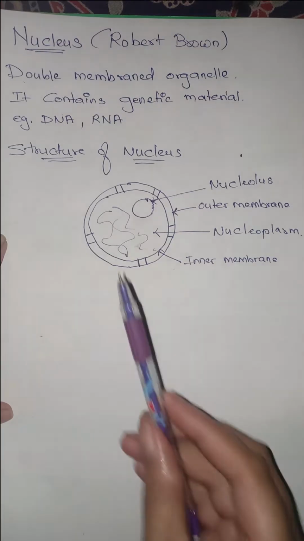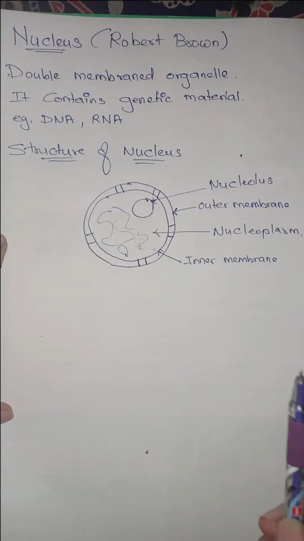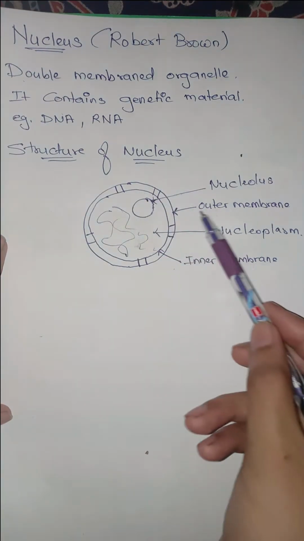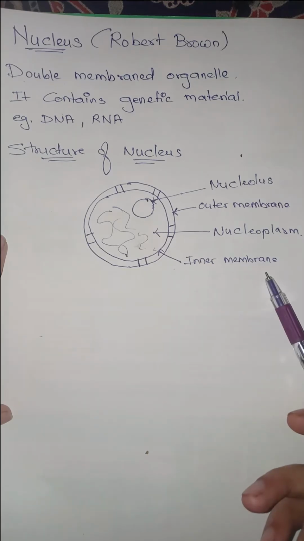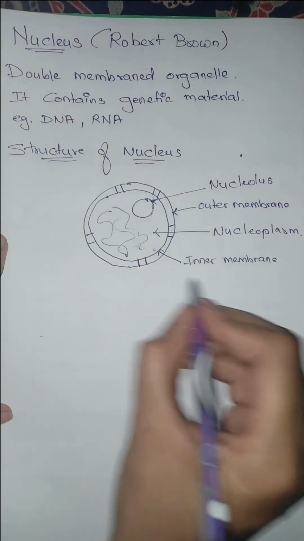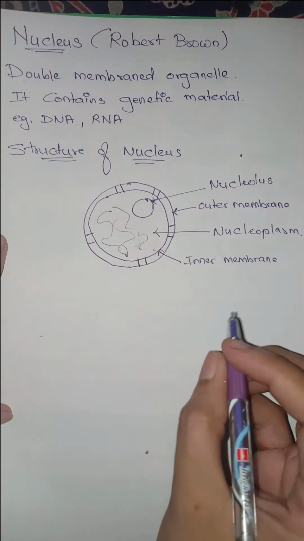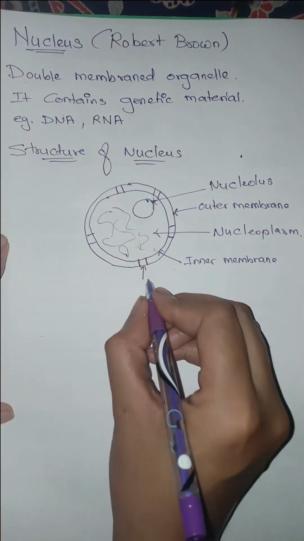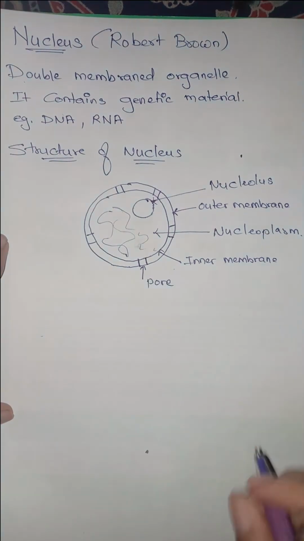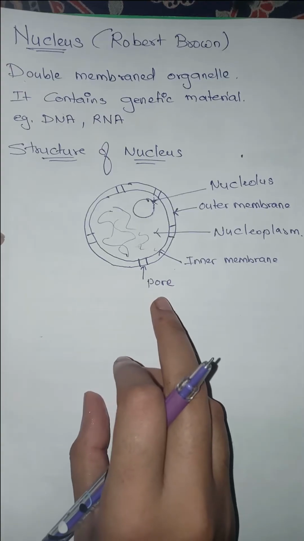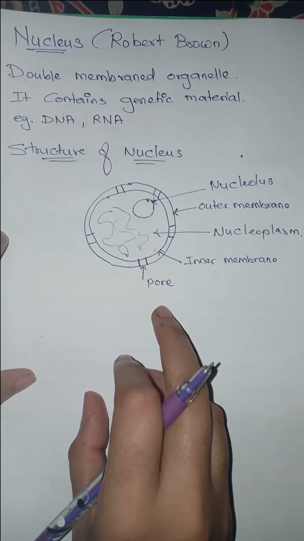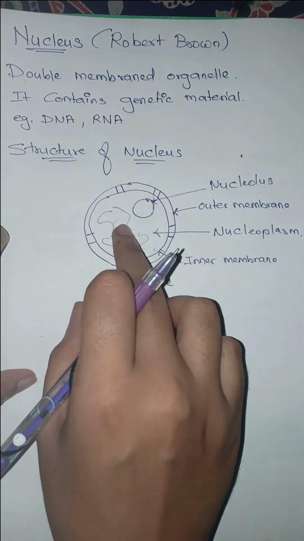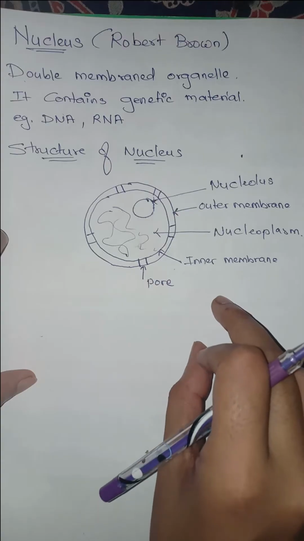As you move further, we are going to talk about the structure of the nucleus. The nucleus is double layered, so here we have two layers, the outer membrane and the inner membrane. Here you can see the nuclear membranes. They have small pores on them. These pores are important for the transfer of material from the cytoplasm of the cell to the nucleoplasm, and from the nucleoplasm to the cytoplasm.